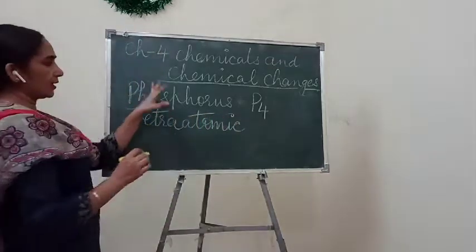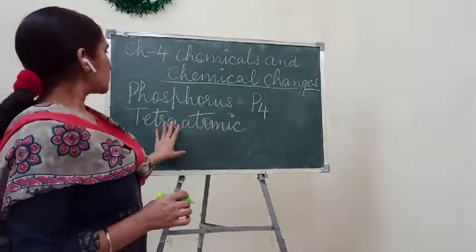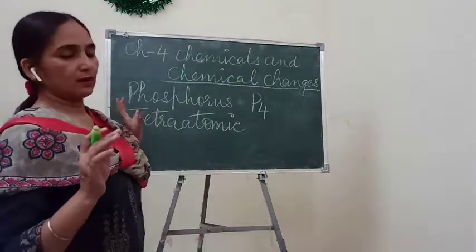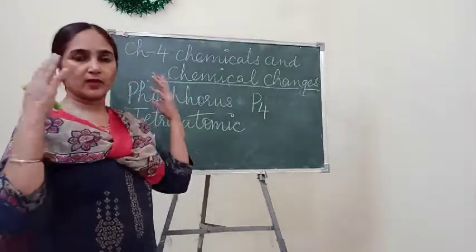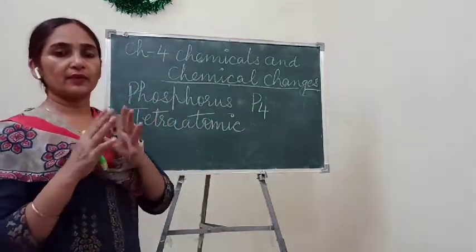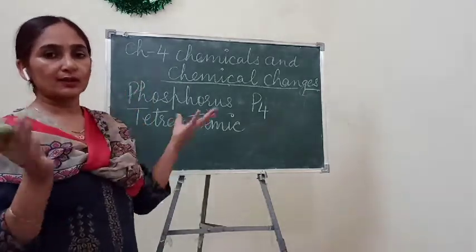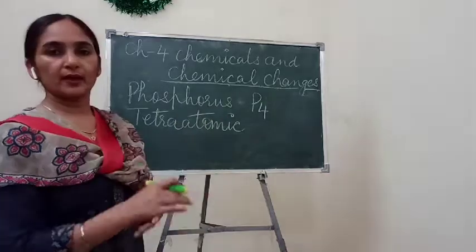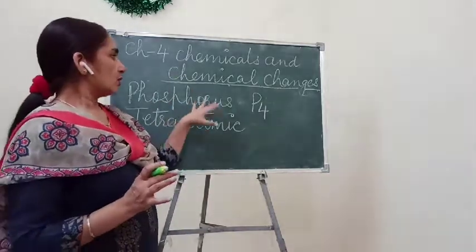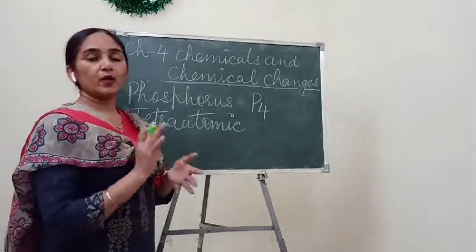Tetraatomic molecule. Understand? In the same way, you can take examples of other elements also. Some of them exist in the form of 8. They are called octa-atomic. So this is called atomicity.